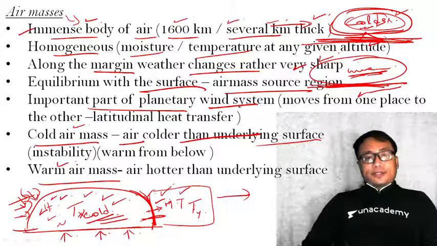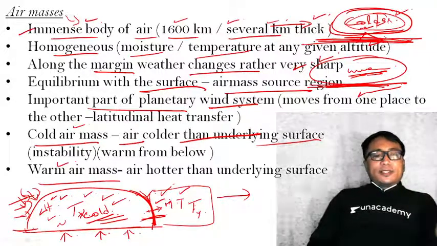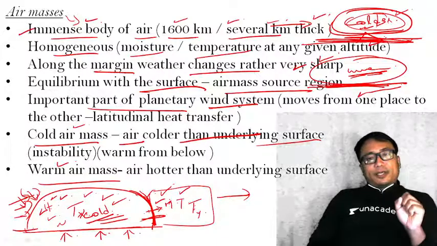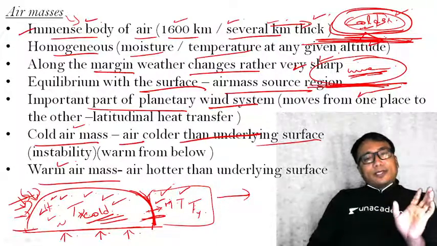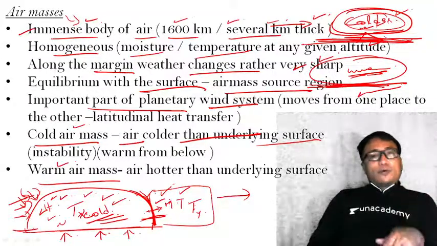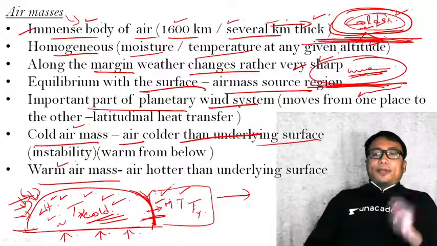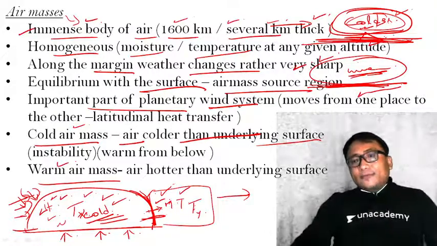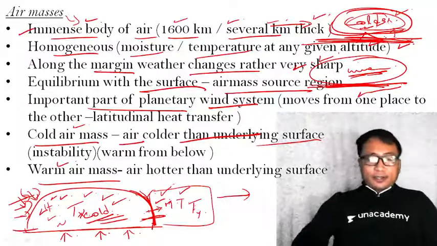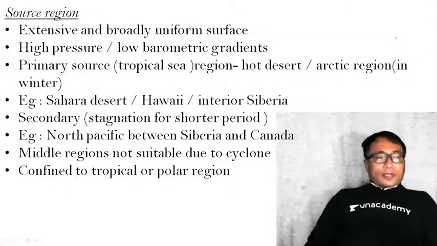Depending on the surface. Now, the classification of whether it is a cold air mass or a warm air mass doesn't have an absolute temperature. Like, if it is above 20 degrees centigrade, it is called warm air, and if it is below 20, it is known as a cold air mass. No. It all depends on the relative temperature between the surface and the air above it. Clear?